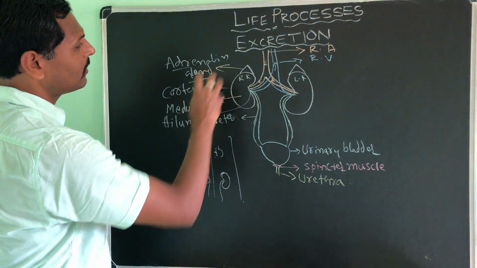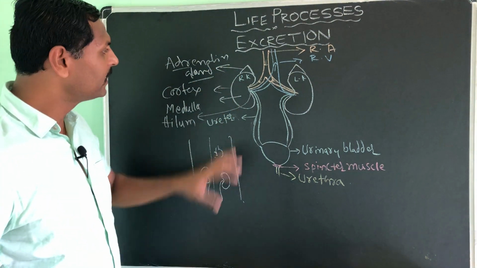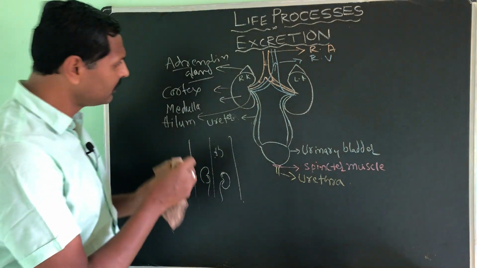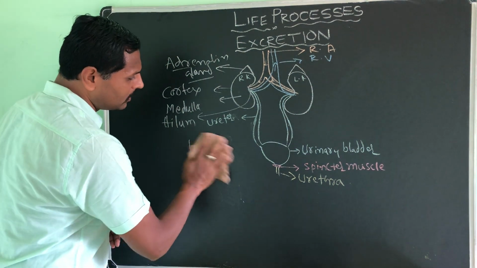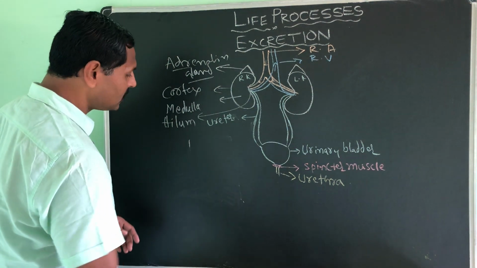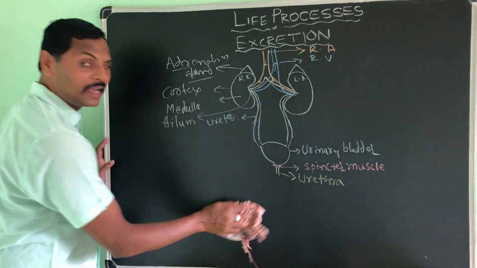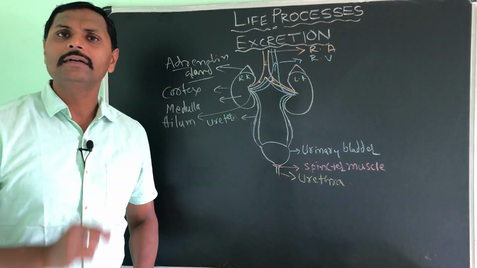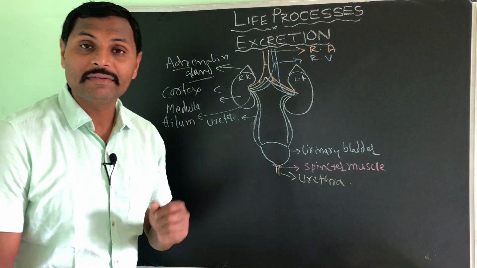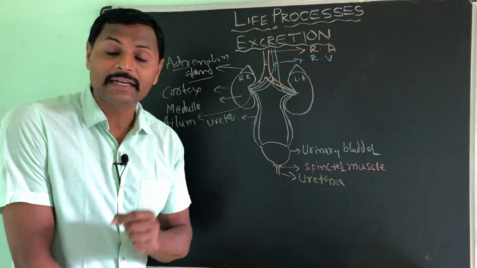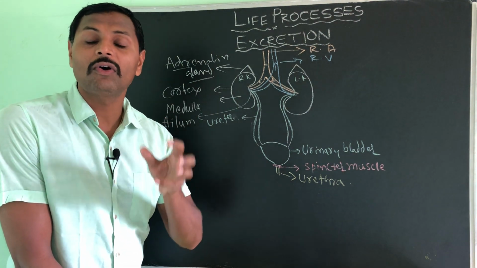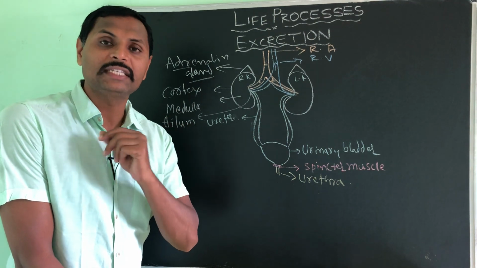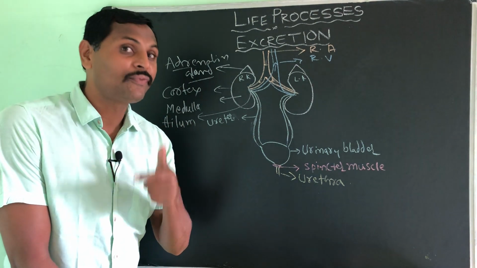Then what are the structural and functional units of the kidneys, sir? We will draw that one also. The structural and functional unit of the kidney is the nephron. In biodiversity, you people have studied that earthworms throw out their waste material through the nephridia.